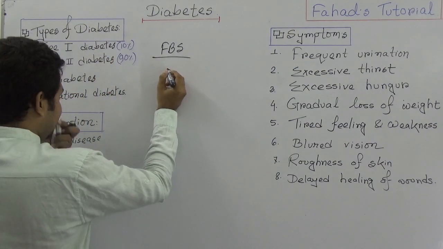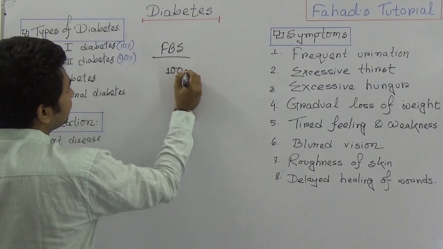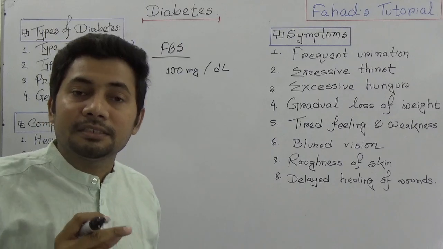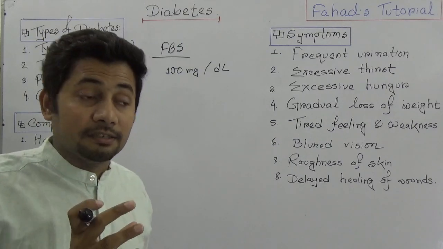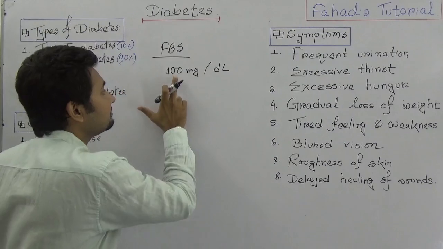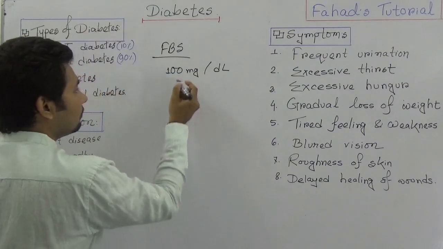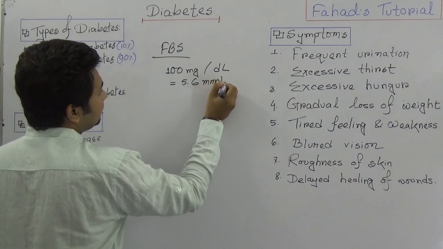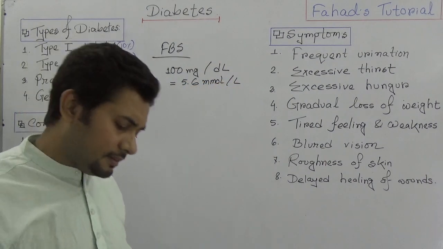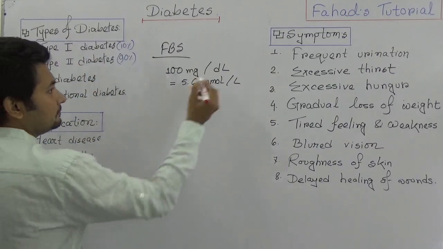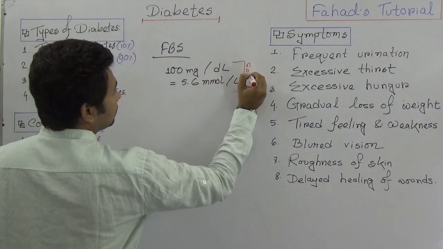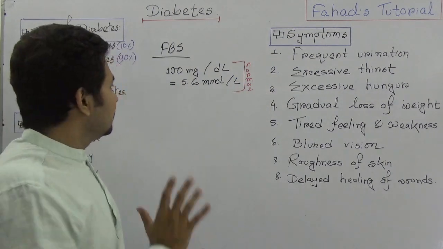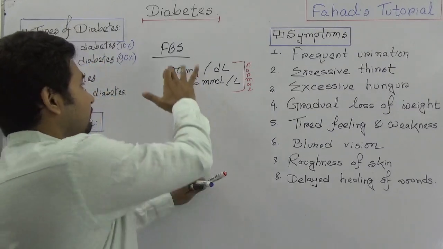If somebody's blood glucose is 100 milligram per deciliter, or equivalent to 5.6 millimole per liter, then we say this is normal. So 100 milligram per deciliter in case of fasting blood sugar is normal.